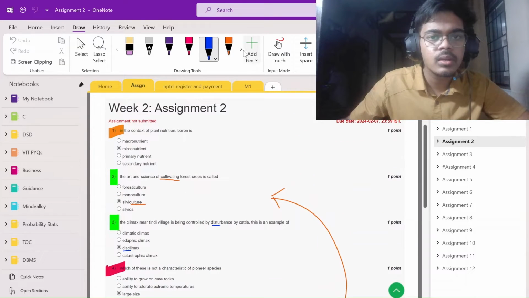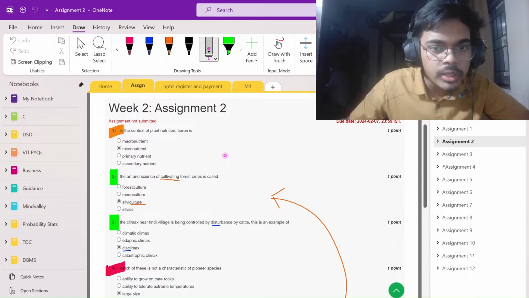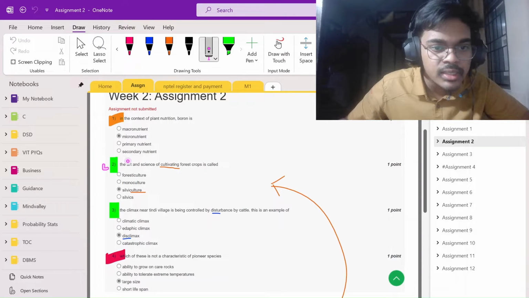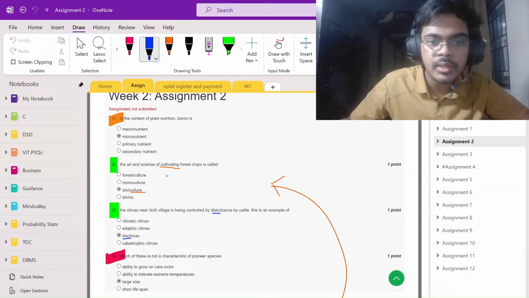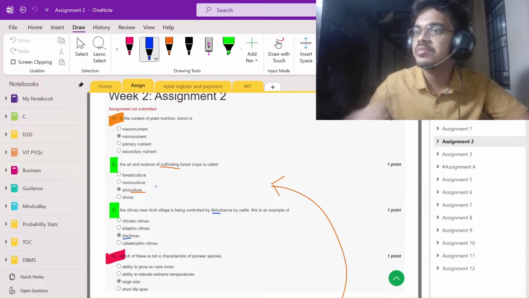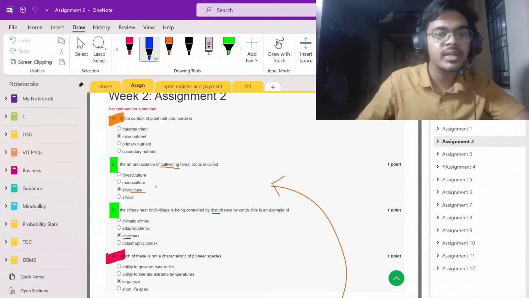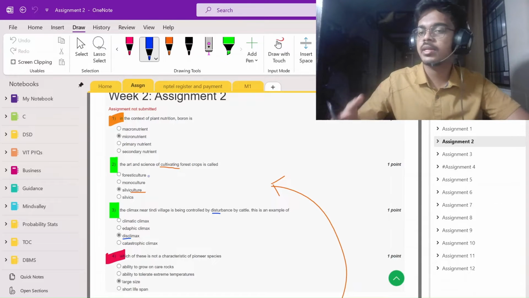So here, let me change my color. Okay, so here these are the green parts. So if we say you have to mug it up. The art and science of cultivating forest crop is called. Okay, the video is going on in English, so yeah, English students can definitely get benefit. So let me try to keep it as English as possible.